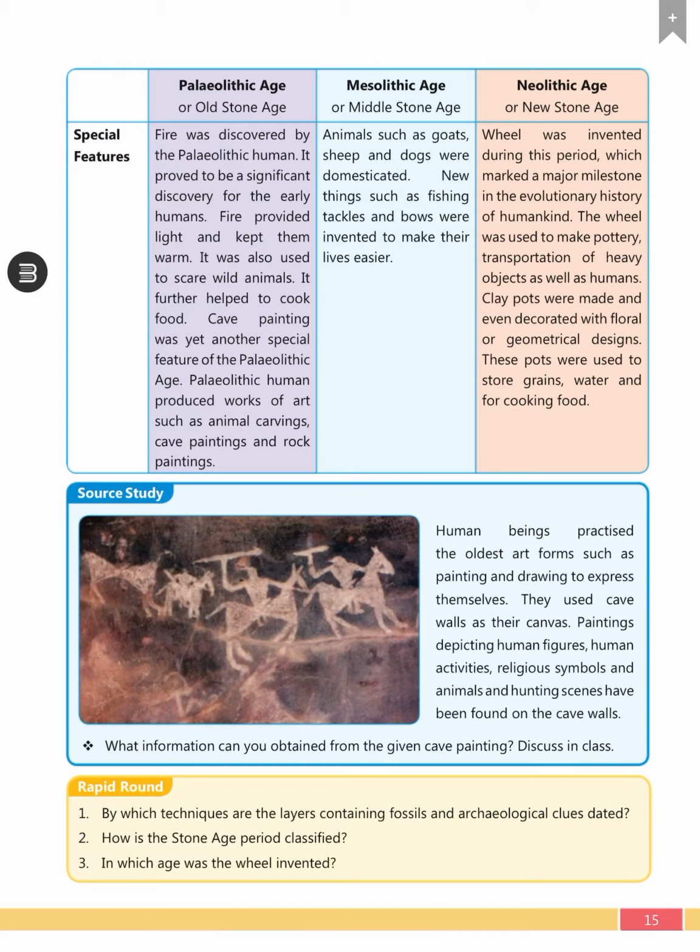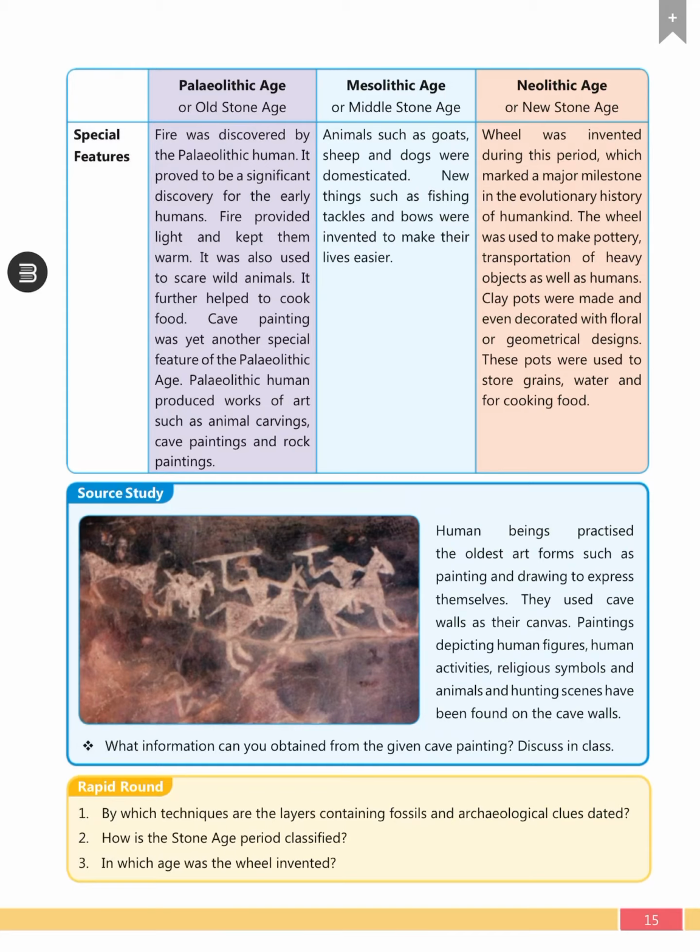In the Mesolithic age, animals such as goats, sheep, and dogs were domesticated. New things such as fishing tackles and bows were invented to make their lives easier. So animal husbandry was found during this period, and bows, like tir kamtu.